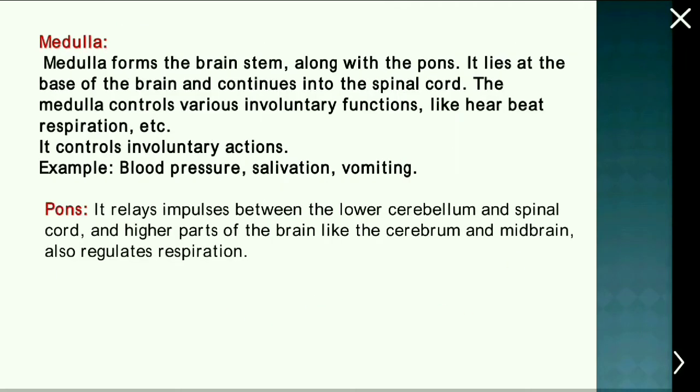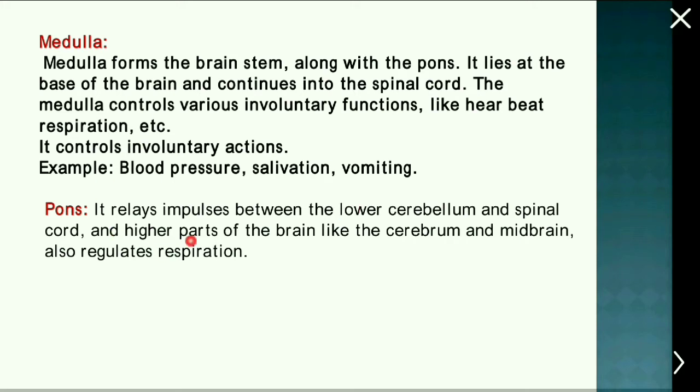Coming to the medulla, the medulla forms the brainstem along with the pons. It lies at the base of the brain and continues into the spinal cord. The medulla controls various involuntary functions like heartbeat and respiration. It also controls involuntary actions. Examples include blood pressure, salivation, and vomiting.